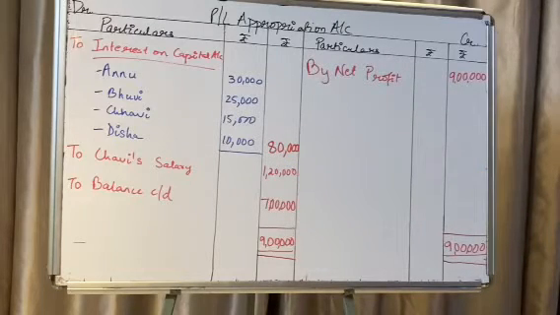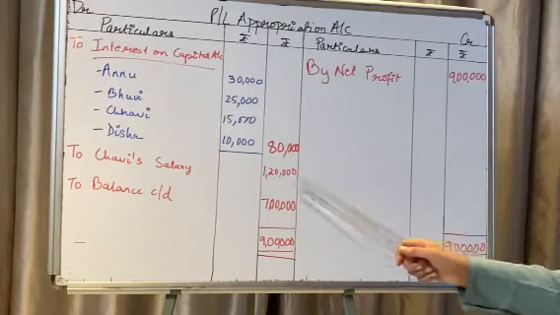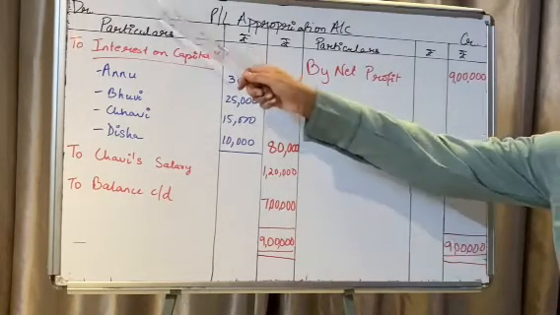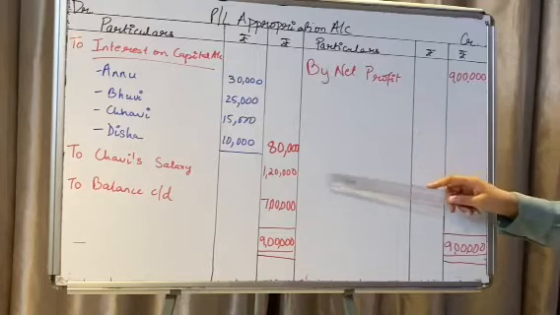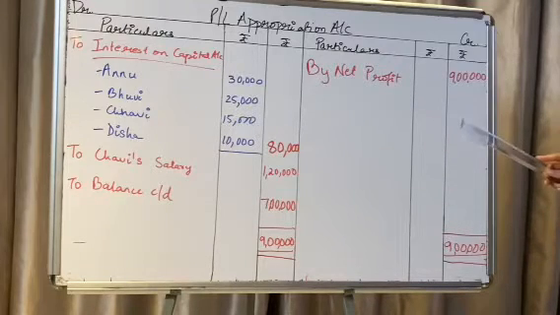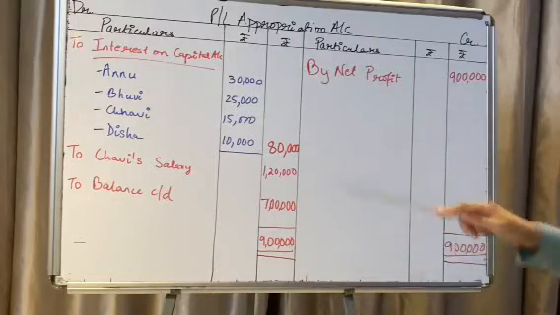Now Chavi was entitled to a salary of rupees 10,000 per month, so a total of 1,20,000 to the debit side of the PL appropriation account. Now I deduct 80,000 and 1,20,000 from 9 lakh and I get a balance of 7 lakh. I will show further in the second part how I am going to distribute this surplus profit among the partners.